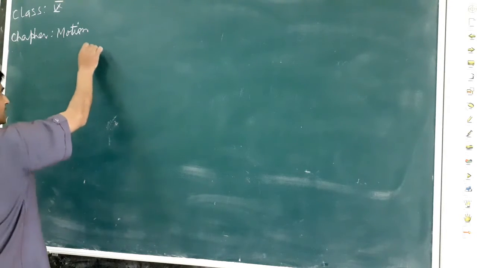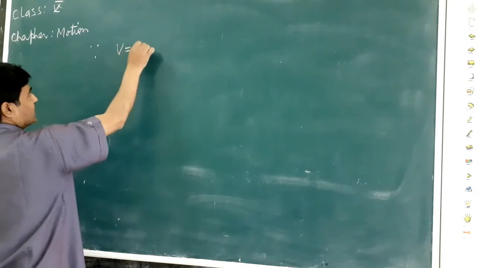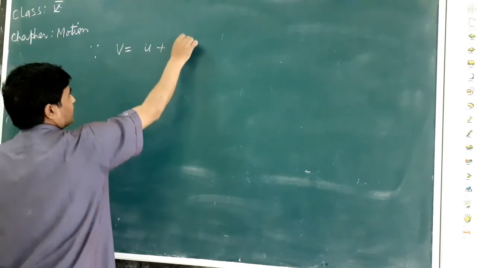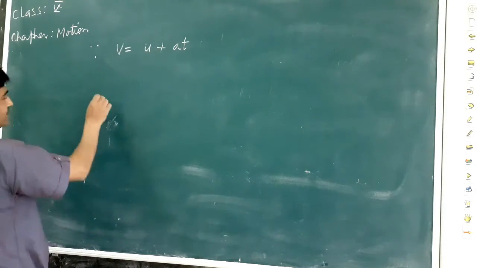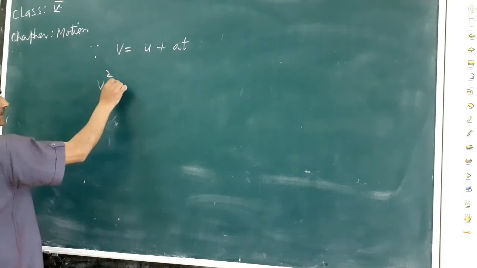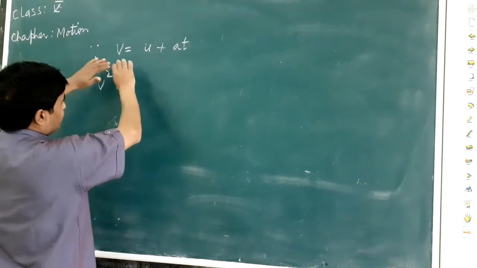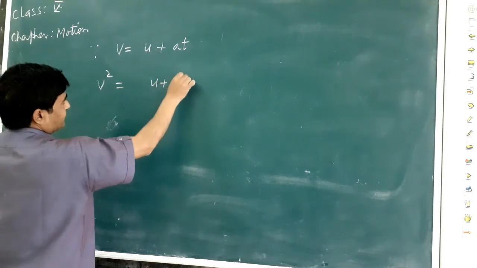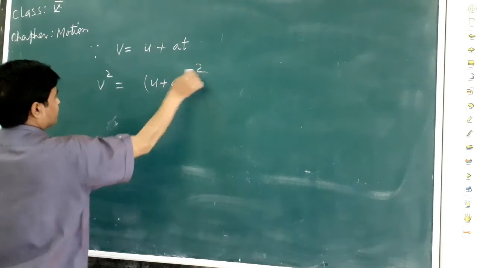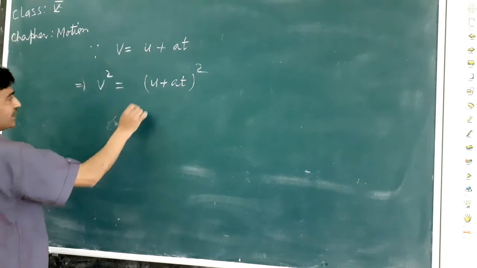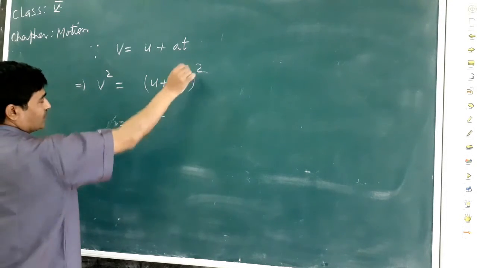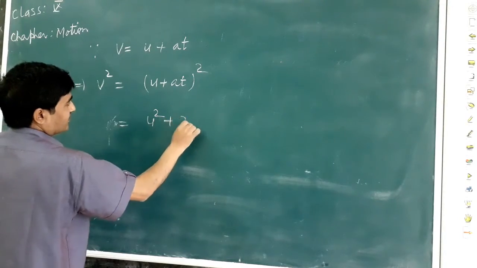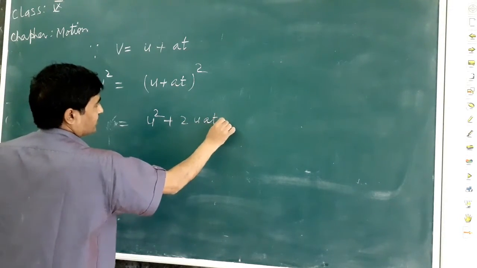Since v equals u plus at, squaring both sides, because in the third equation the LHS is v square, we get u plus at whole square. This equals, as a plus b whole square equals a square plus 2ab plus b square, u square plus 2u at plus a square t square.